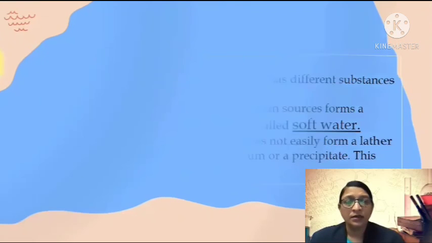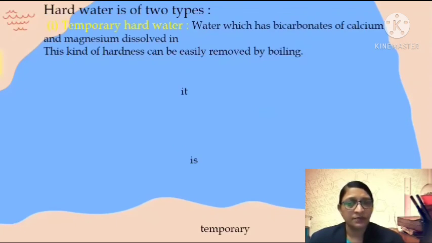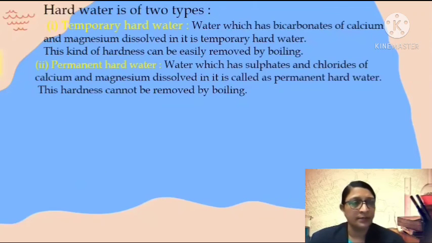Let us study in detail about hard and soft water. Hard water is of two types. First, temporary hard water. Water which has bicarbonates of calcium and magnesium dissolved in it is known as temporary hard water. This kind of hardness can be easily removed by the process of boiling.